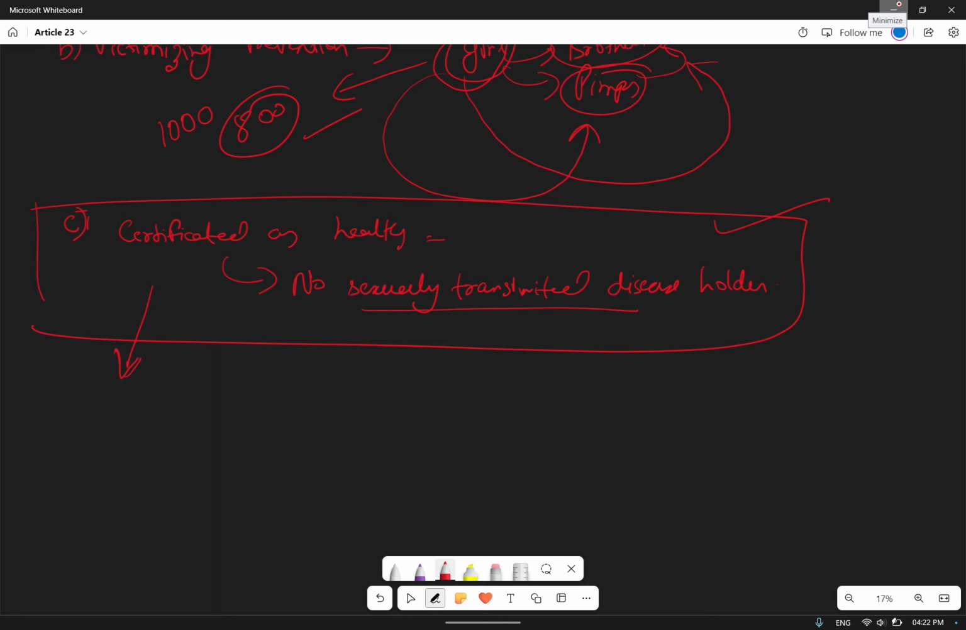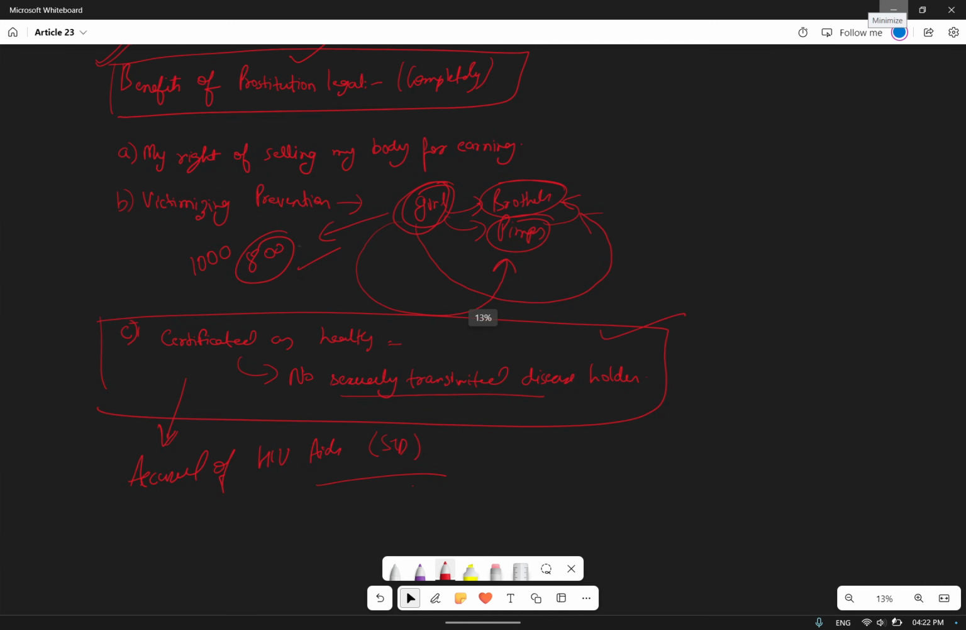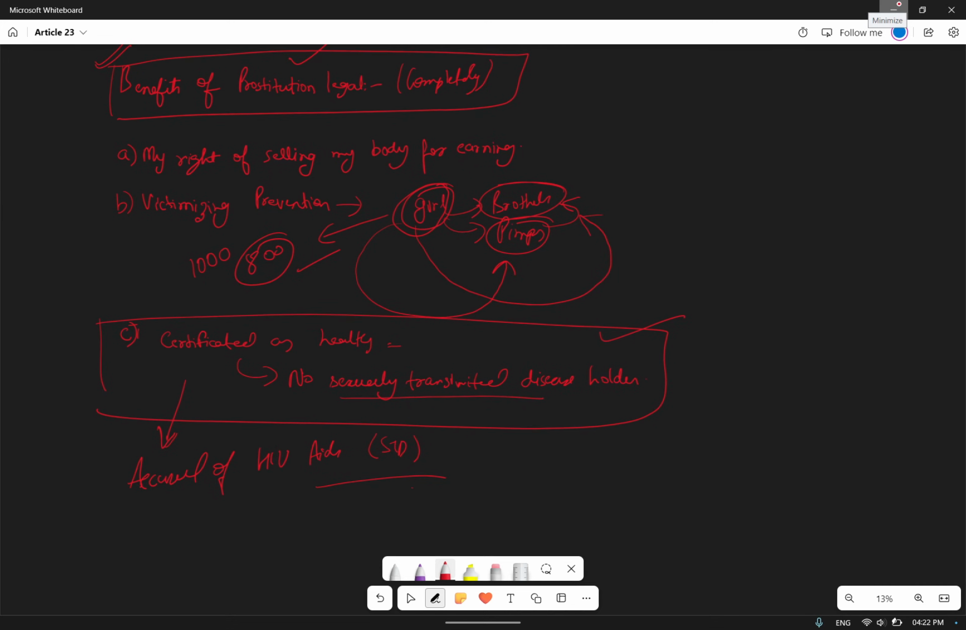So currently these people are only accused of HIV, AIDS kinds of diseases, STD kinds of diseases. So these are the points that came in favor of making prostitution legal. The first point was that this is my body and my right, and I can use it for my earning. In that case we can make prostitution legal.